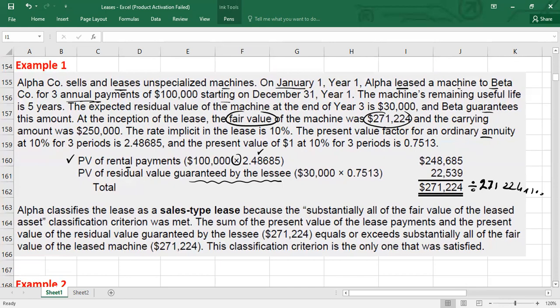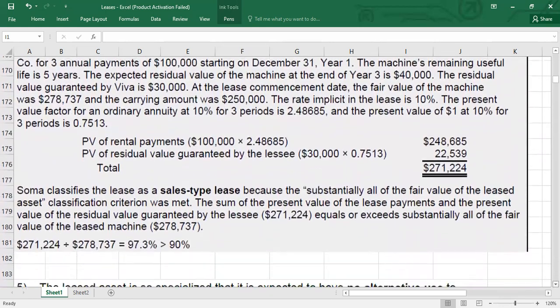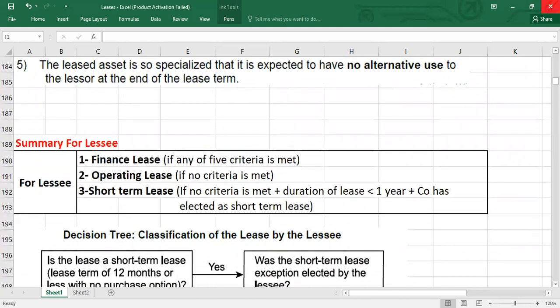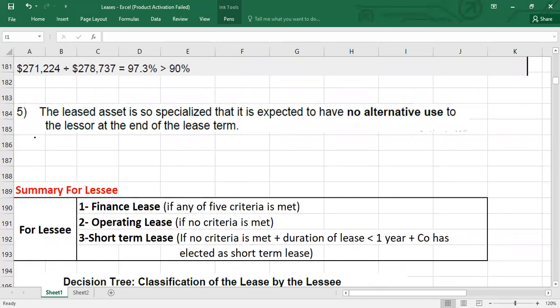Then, guys, we have a fifth criterion. Criterion number 5 is: the leased asset is so specialized that it is expected to have no alternative use to the lessor at the end of the lease term. When we say an asset is highly specialized, it means that once the lessee returns this asset to the lessor, there is no alternative use of this asset. So we say it is specialized.